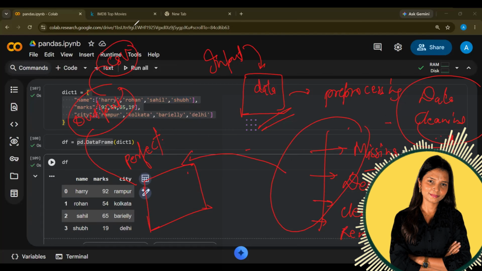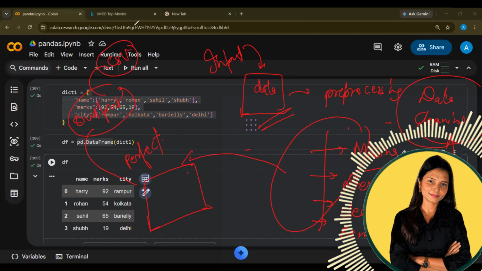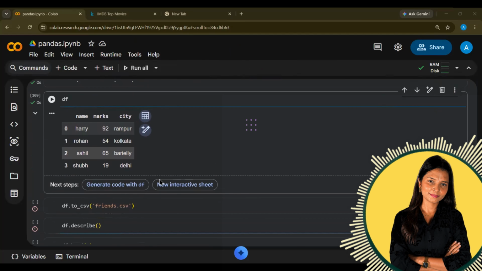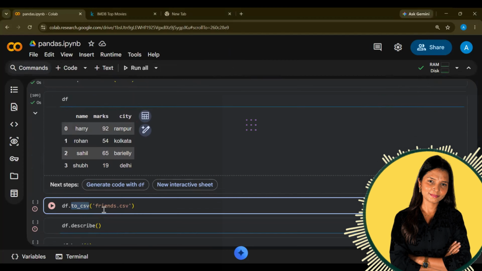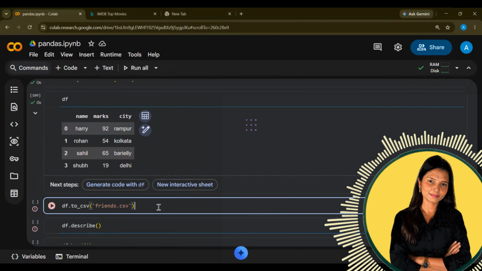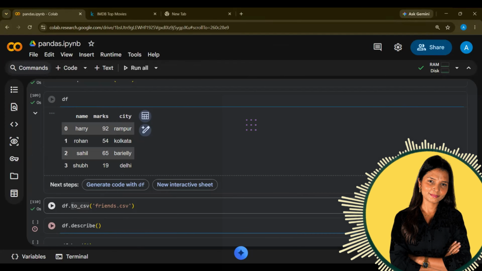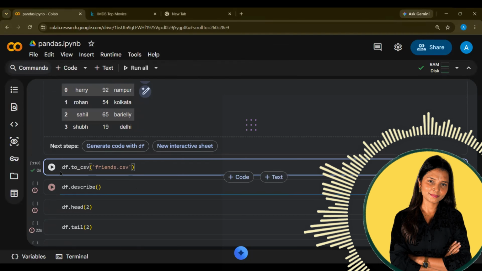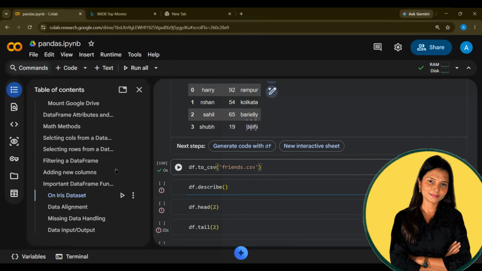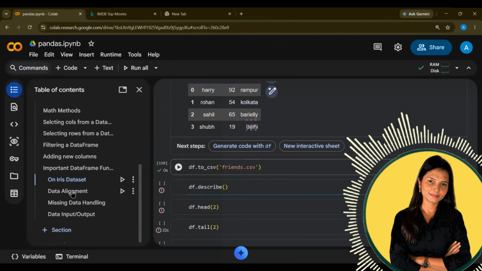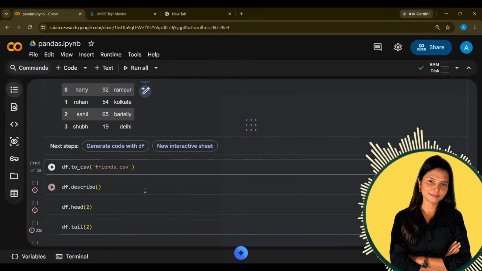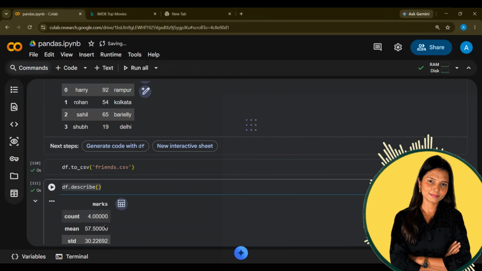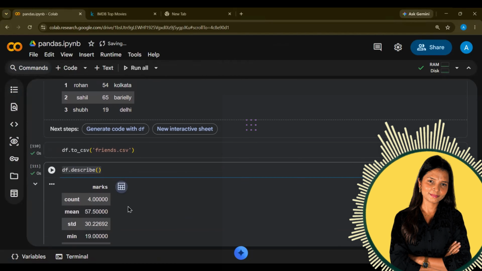Specifically, because CSV is the ideal way for training the models as well. So we use the function called to_CSV. Read_CSV is to load the file, to_CSV is to give you the final file. So if you go and check, you might have received friends.csv in your drive.